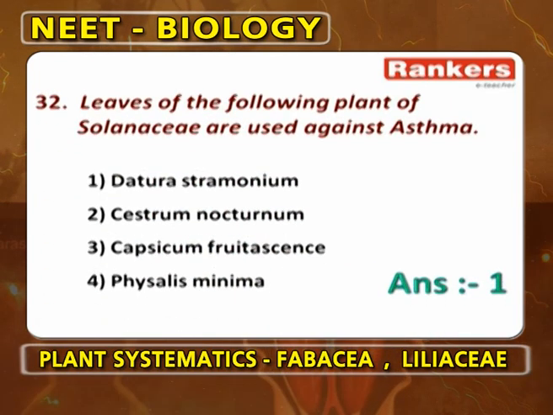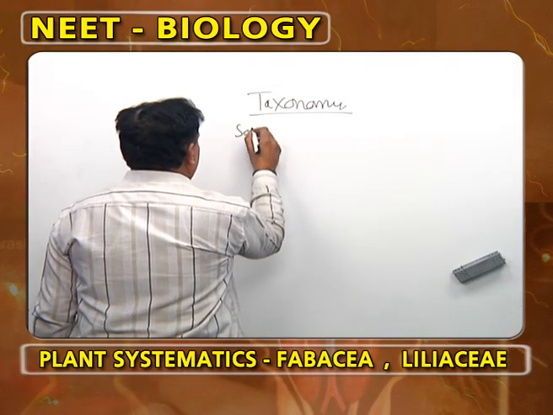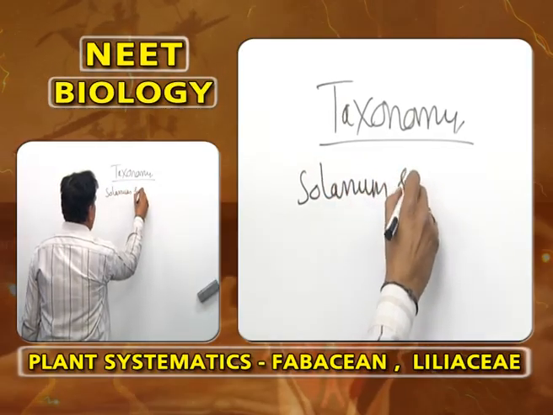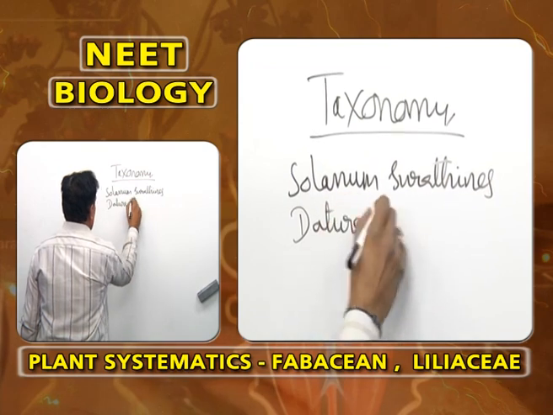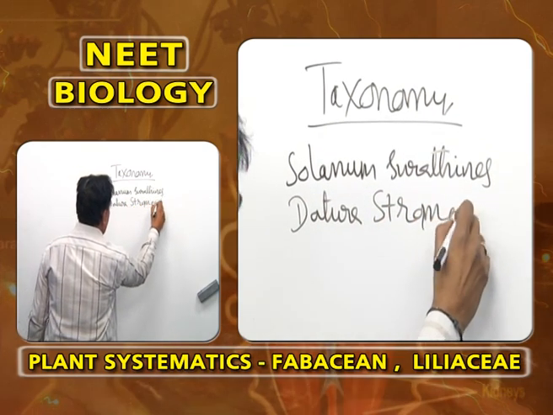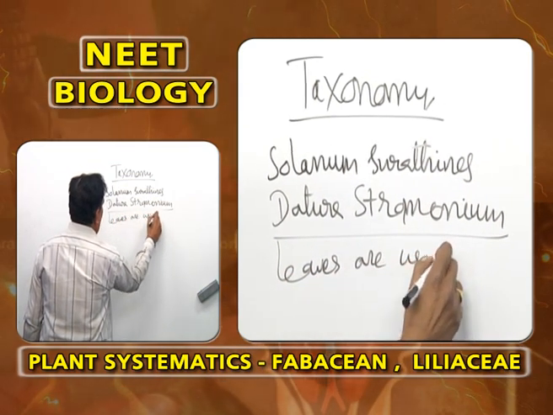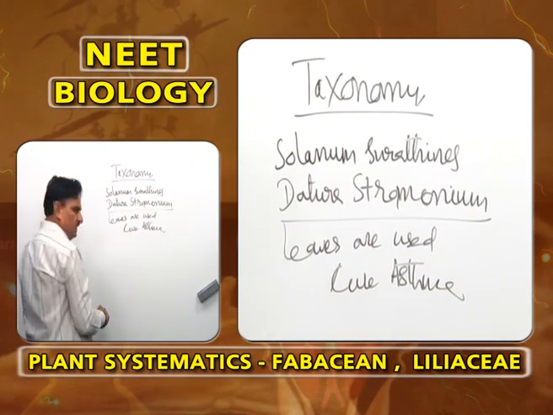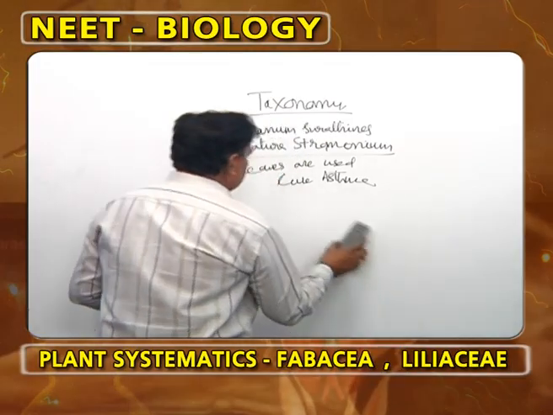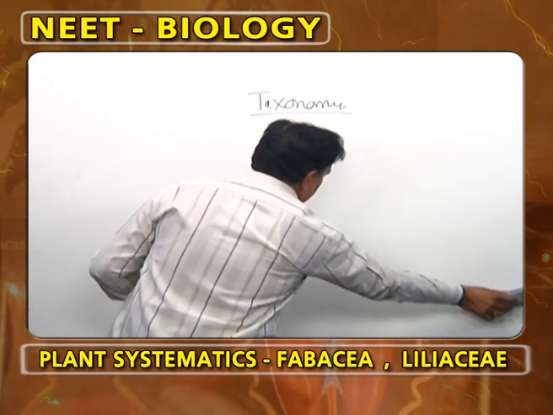Now, leaves of the following plant of Solanaceae are widely used to cure asthma. There are two plants of Solanaceae by name Solanum surotines and Datura stramonium, where the leaves are widely used to cure asthma. What are those two plants? Solanum surotines and Datura stramonium.